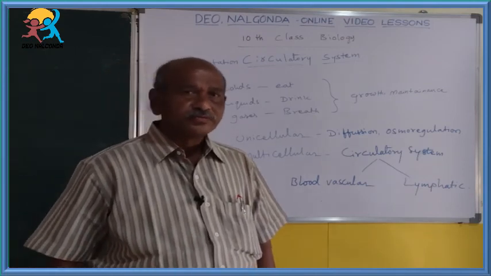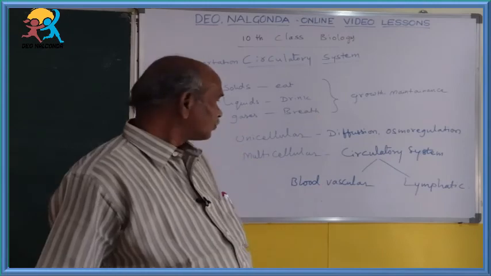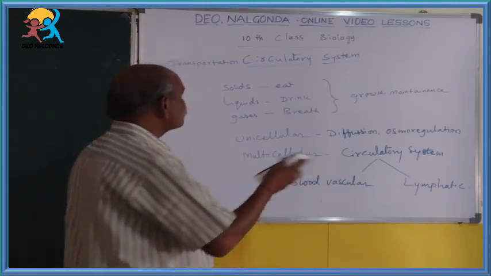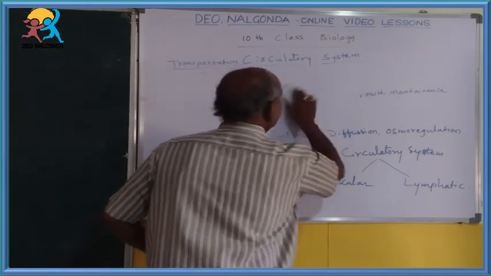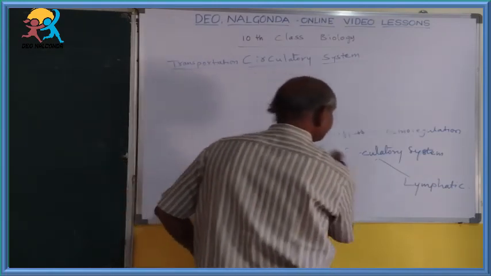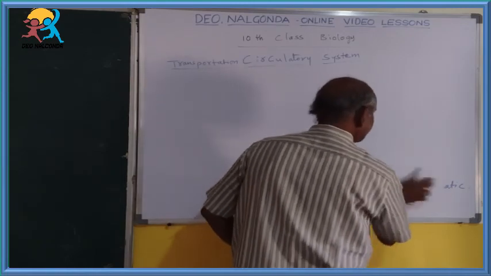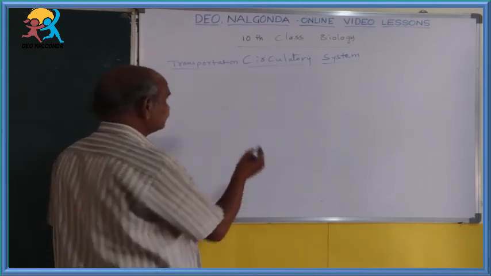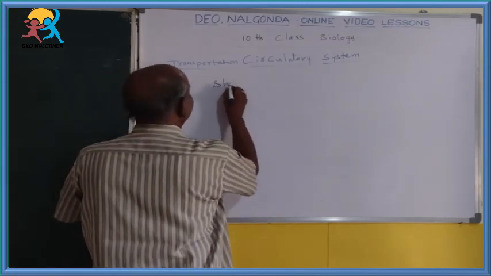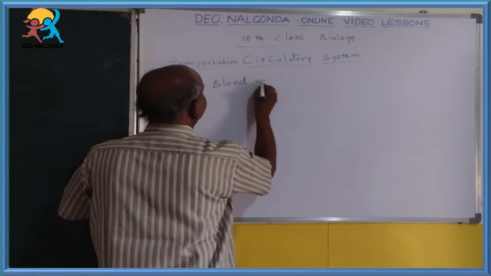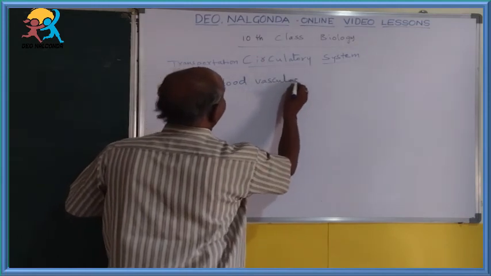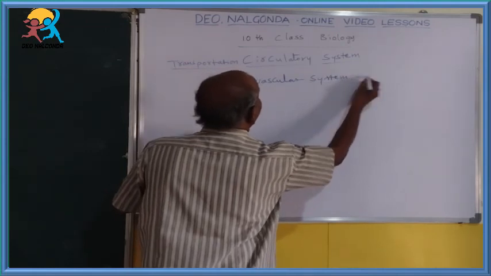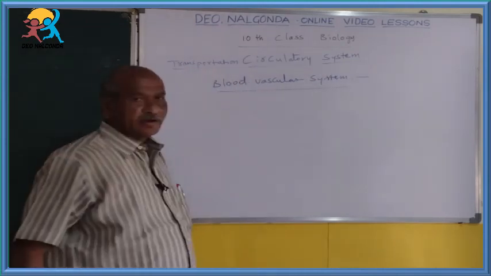Among them, the first topic we can go to is the blood vascular system.